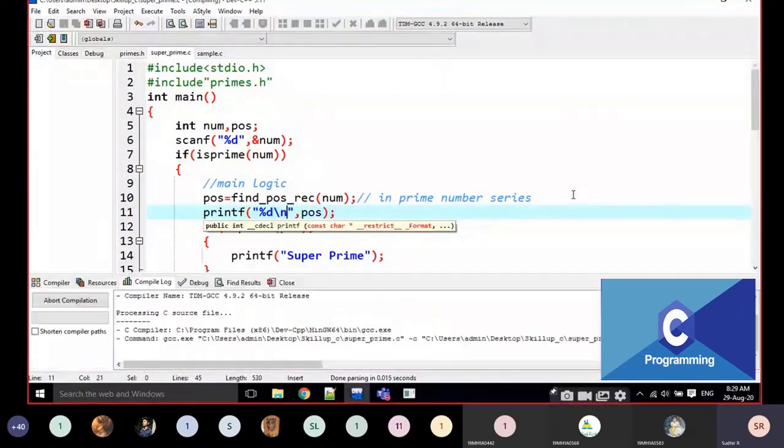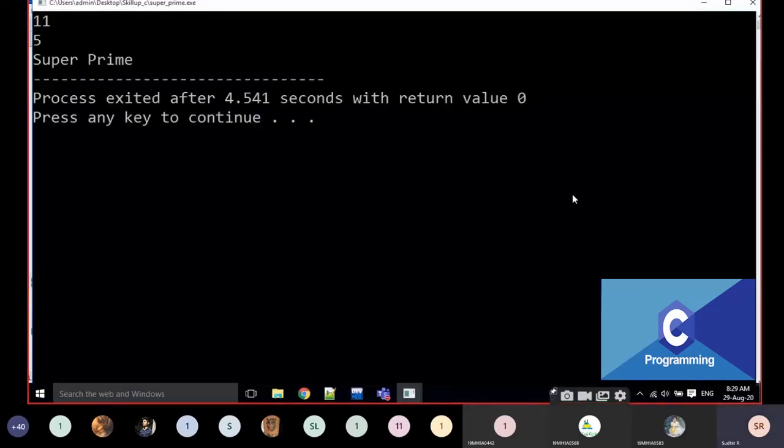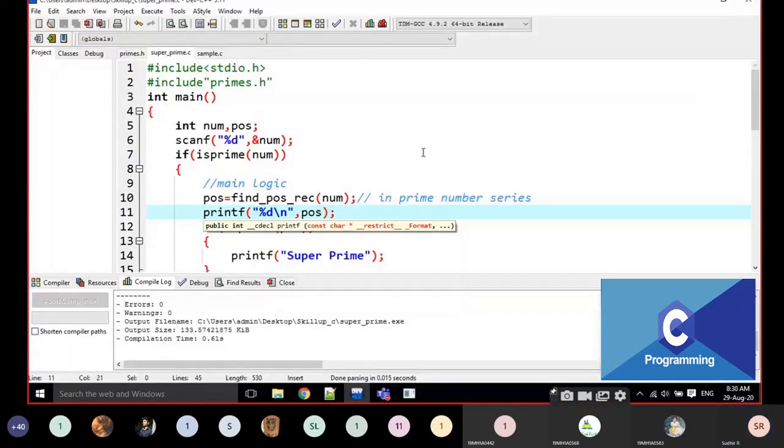For example, if I execute it, just wait. What is the value here? Look at it, is it 5? Yes, it is 5 here. For example, I am going to give 41. What is that? The position is 13. We can write like this.